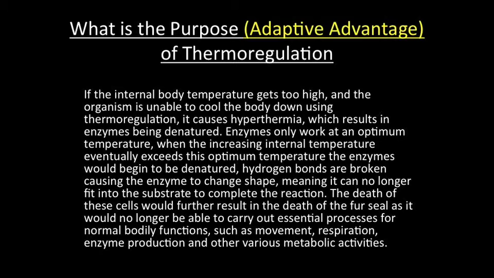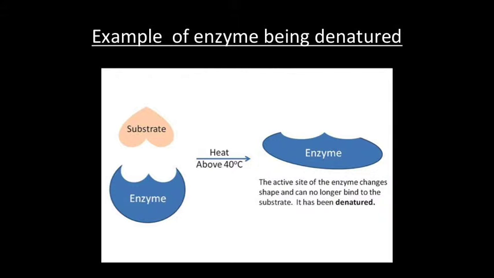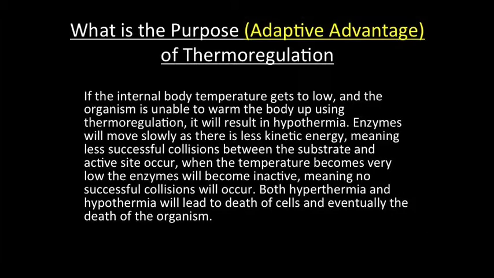Enzymes only work at an optimum temperature. When the increasing internal temperature eventually exceeds its optimum temperature, the enzymes would begin to be denatured. Hydrogen bonds are broken, causing the enzyme to change shape, meaning it can no longer fit into the substrate to complete the reaction. The death of these cells would further result in the death of the fur seal, as it would no longer be able to carry out essential processes for normal bodily functions, such as movement, respiration, enzyme production, and other various metabolic activities. Here is an example of an enzyme being denatured.